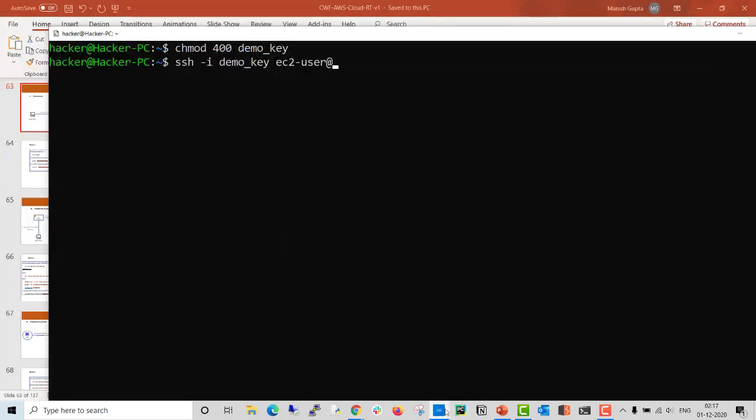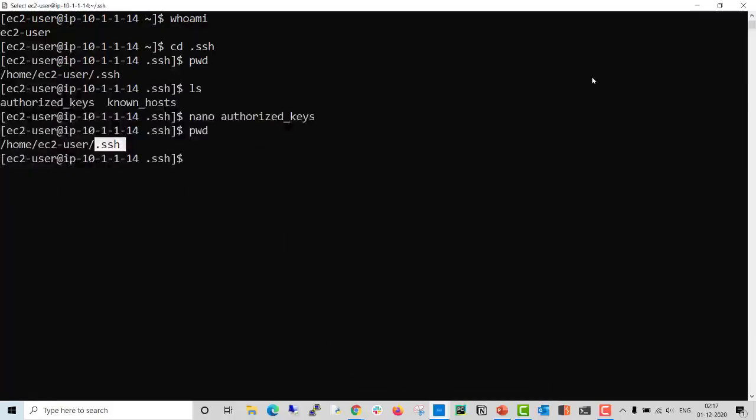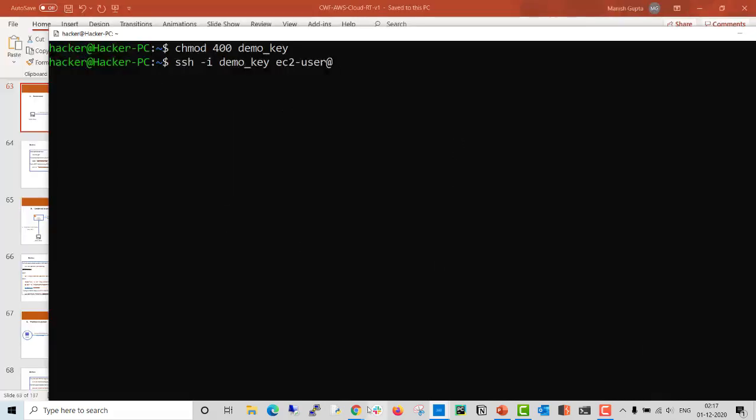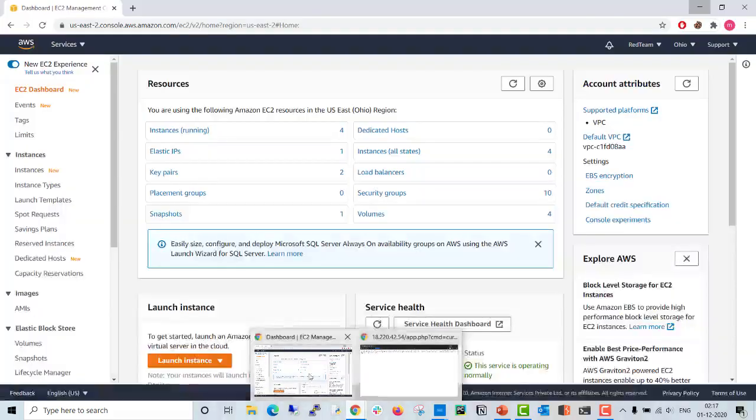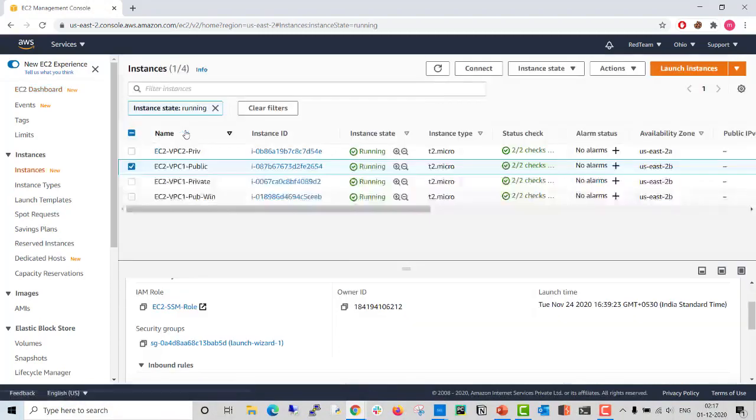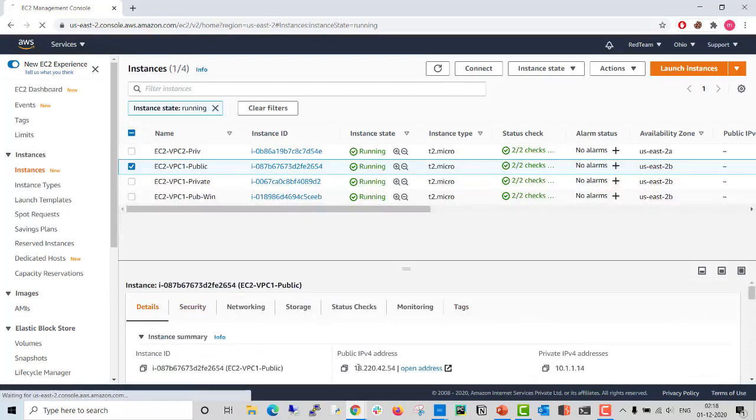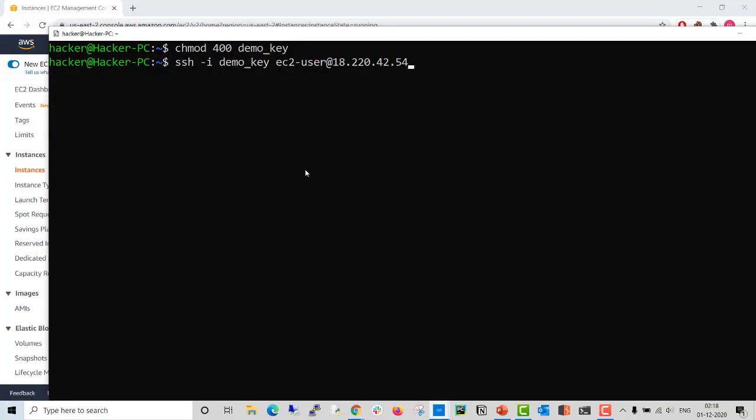Now you have to specify the IP address. This is the EC2 instance which I'm running, and this is its IP address. Let's copy this IP address and paste it here. Let's see, can we access it?